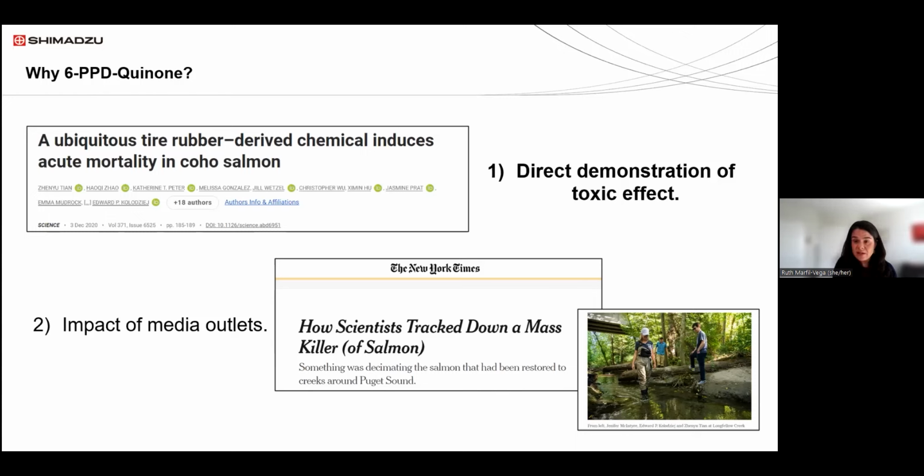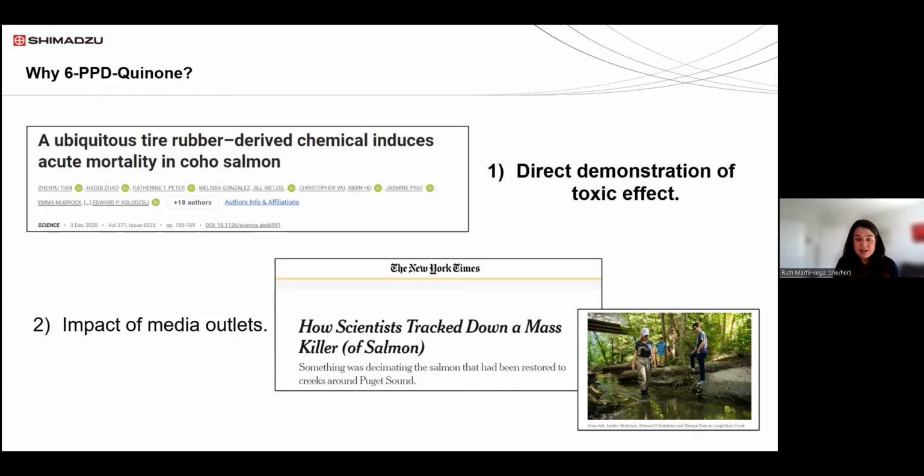The researchers, Ed Kolodziej and his team, knew that the coho salmon were dying in the Pacific Northwest, but it took a really long time and a big group of people to identify the culprit. They were able to identify that it was 6-PPD quinone and link it to the toxic effect. After they published the paper in Science, they've also published additional work confirming the toxicity of the chemical. But then there was also another factor, which is the impact of media outlets.